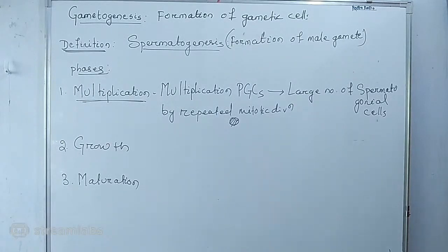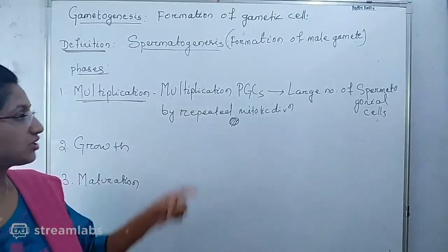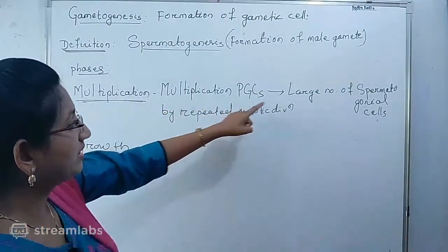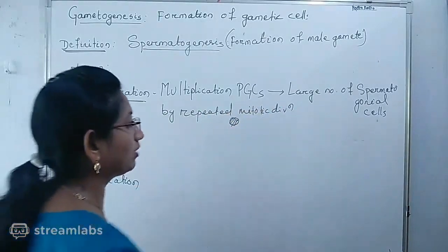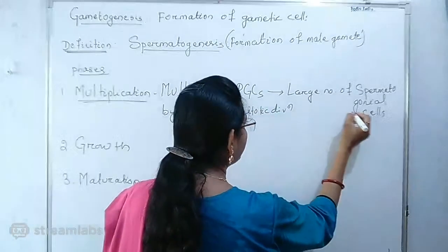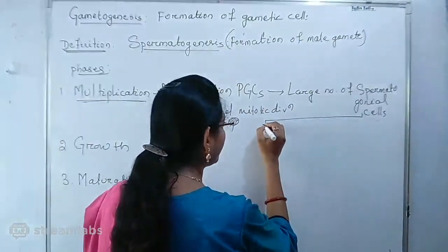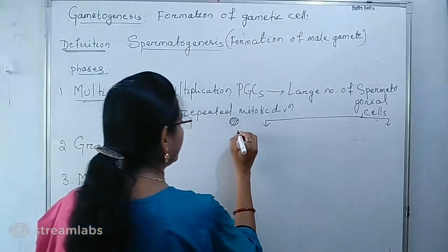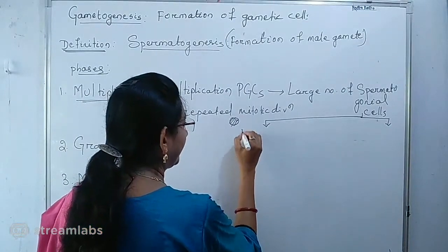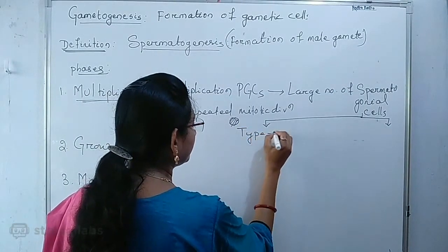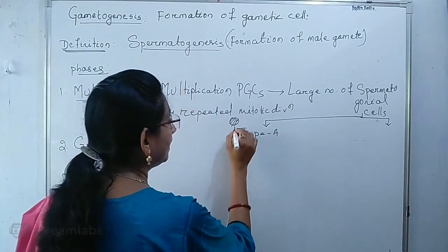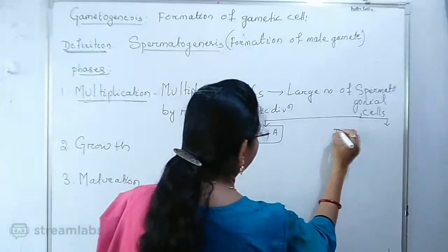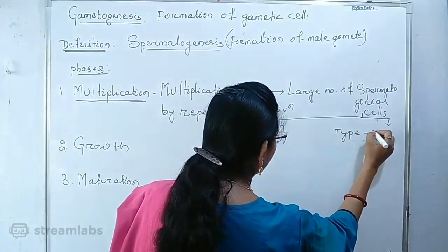So during multiplication phase, the primordial germinal cells produce a large number of spermatogonial cells. But you have to mention here the two types of spermatogonial cells, that is the type A spermatogonial cells and the type B spermatogonial cells.